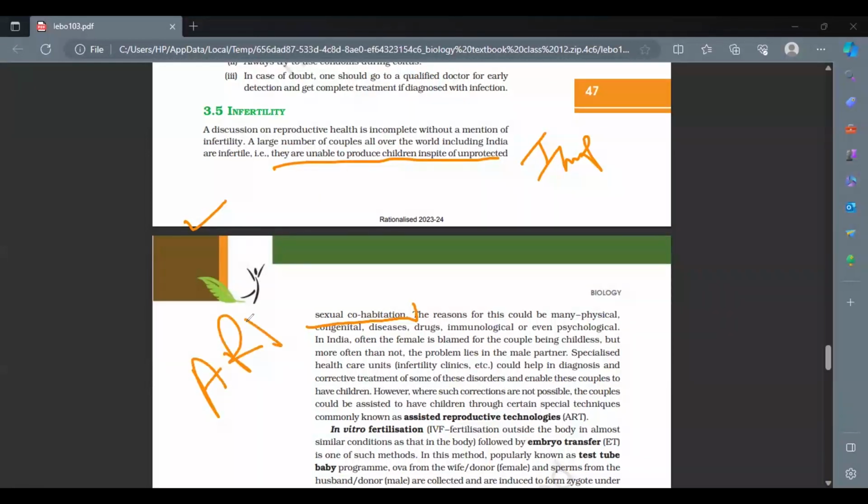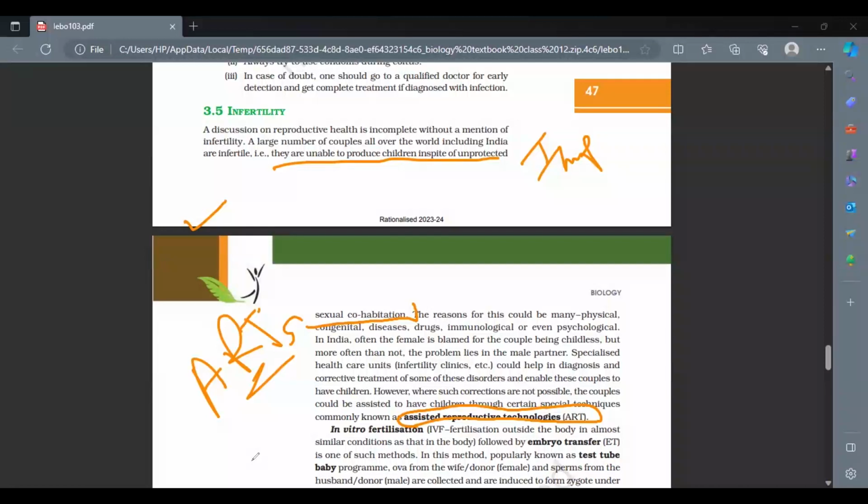A lot of ARTs are there, and these ARTs are known as assisted reproductive technologies. They are helping a lot of infertile couples. Infertility could be due to any reason, but the very important thing is that any kind of assisted reproductive technology will work very nicely if the diagnosis is done properly. So you have to relate these two things. If the diagnosis is done very properly, they will understand exactly what the issue is.